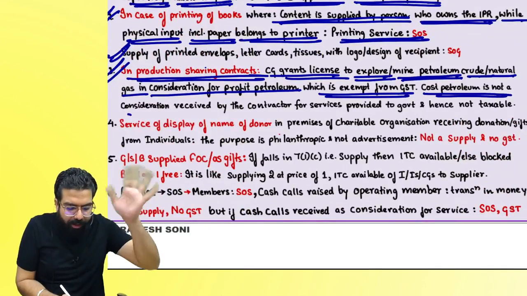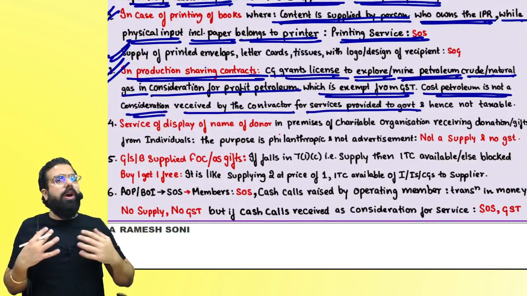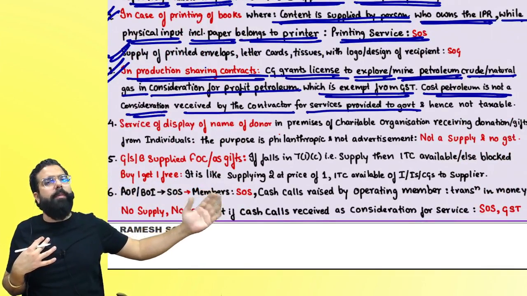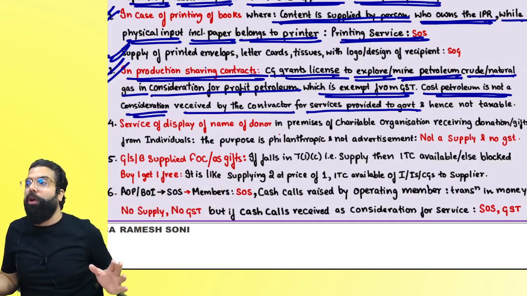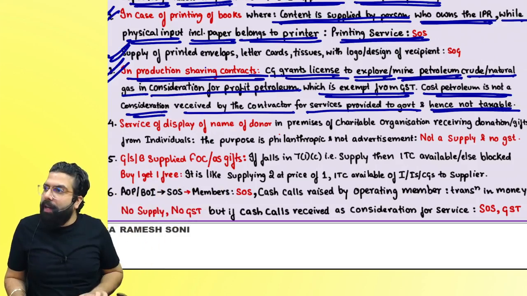Cost petroleum is not a consideration received by the contractor for a service provided to the government. I am not providing any service to the government for which the government told me to take 400 crore of cost petroleum. Hence, it is not taxable. Are we clear, everyone? Yes, sir.